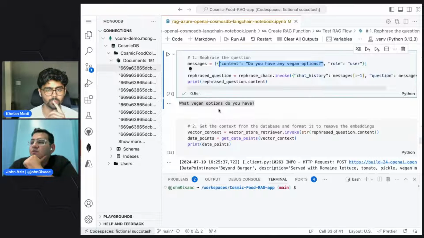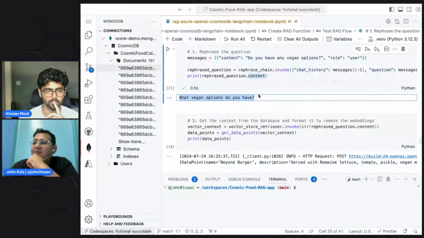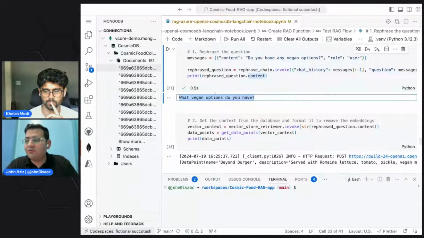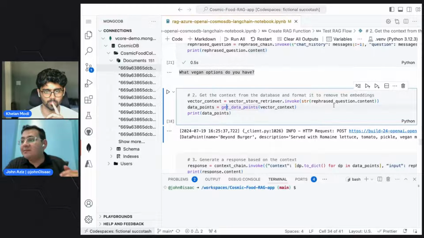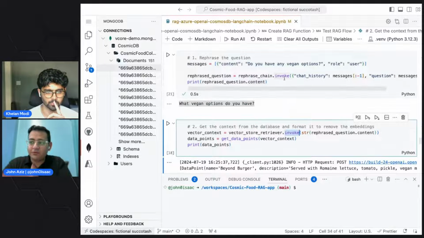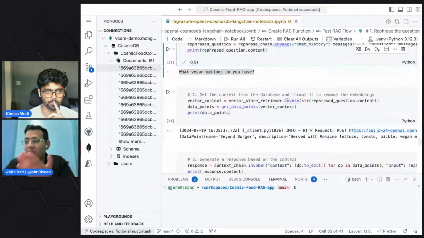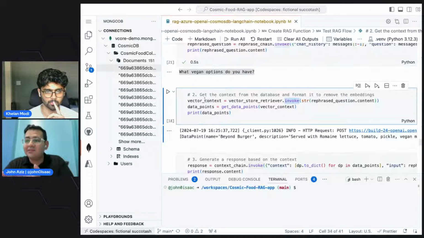So again, like we said, we're going to access the content, which has the response from the LLM. What vegan types do we have? And then we can take this rephrased question and invoke the database with the function called invoke. All of them are called invoke, by the way. So we're going to invoke the database, and that's it. It's going to return the vector context.